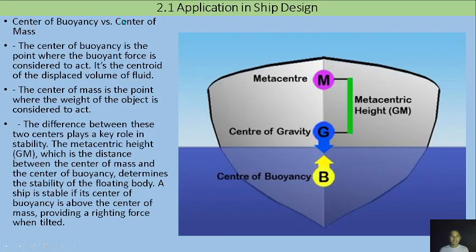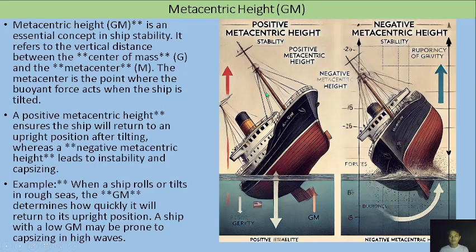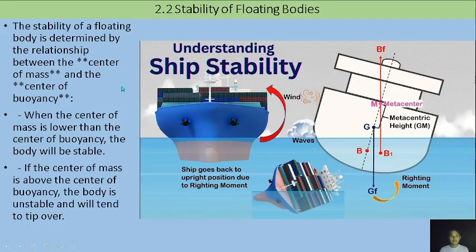Okay, so application in ship design, we have the center of buoyancy versus center of mass. Here is the center of buoyancy, here is the center of gravity of the ship, and we have the metacenter, which is parang sabihin natin the pivot of our pendulum. So pag nasa baba yung ating center of gravity, medyo stable siya. Pero pag yung center of gravity umangat na, may tendency na ikot na yung barko kasi syempre yung mabigat na bagay bababa talaga yan. So ikot yung ating barko. Okay, so that's it. The stability of floating bodies is determined by the relation between the center of mass and